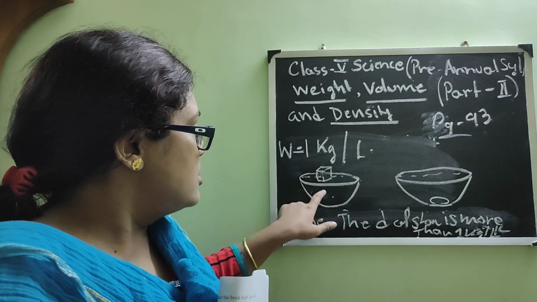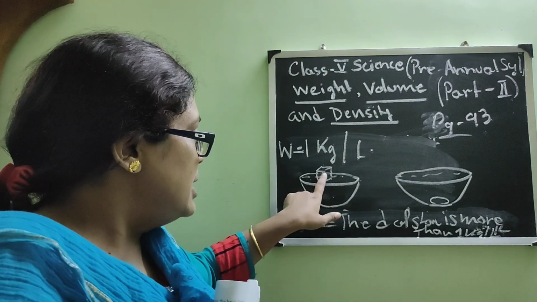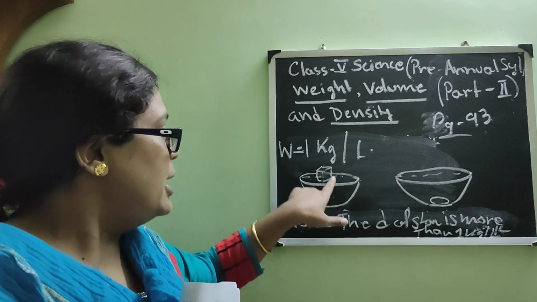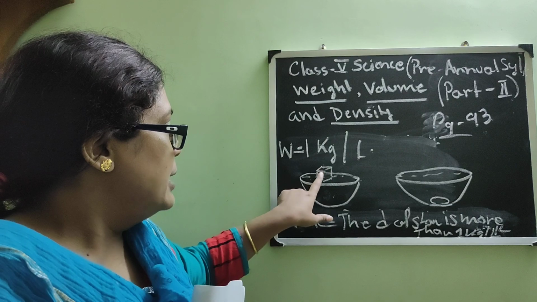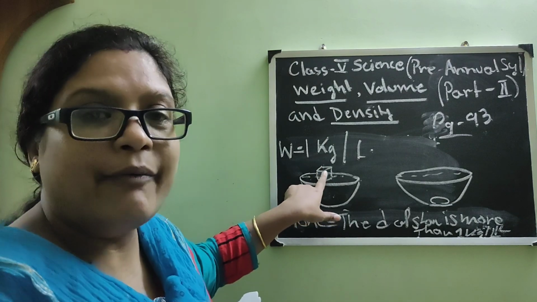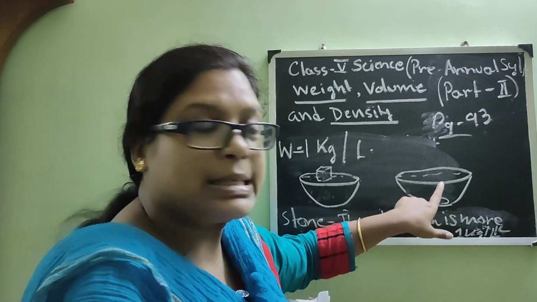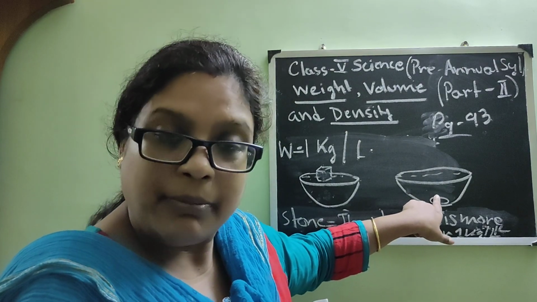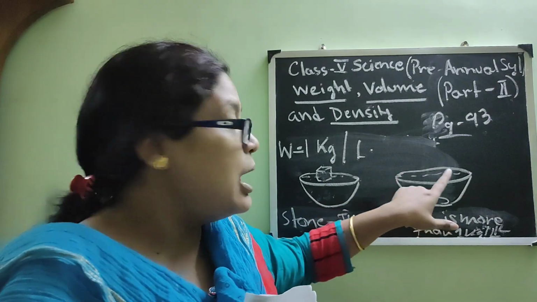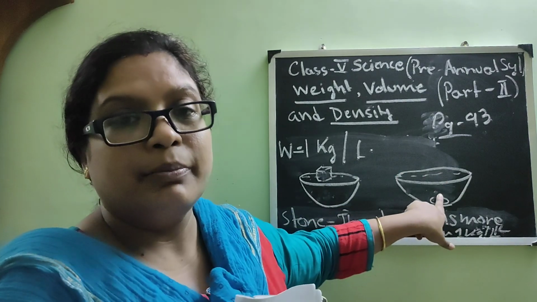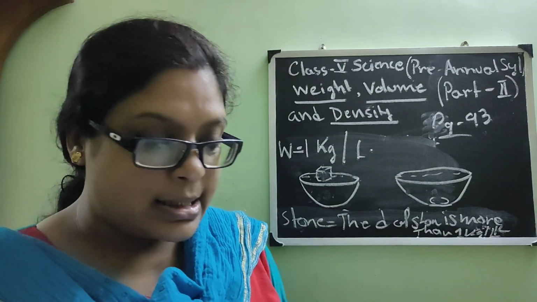These two materials can change, but if this material is floating on that material, then you have to consider that it has less density. In the same way, when something is sinking inside another material, you have to think that it has more density because it is drowning. So I think this is clear.